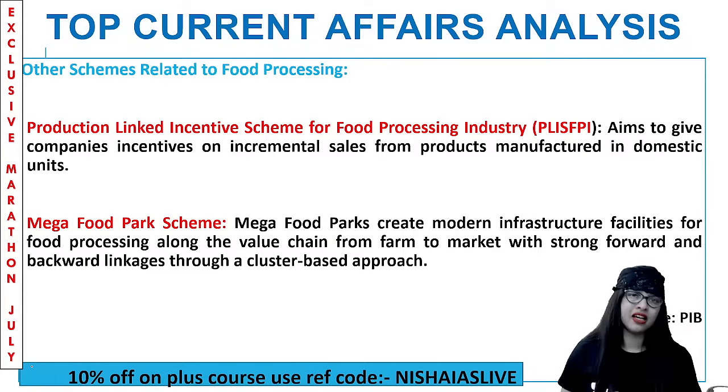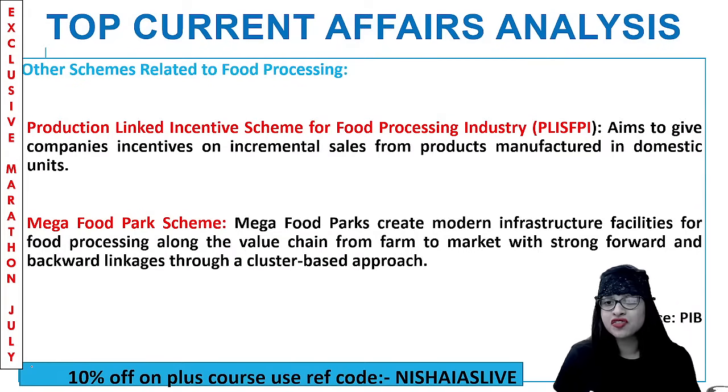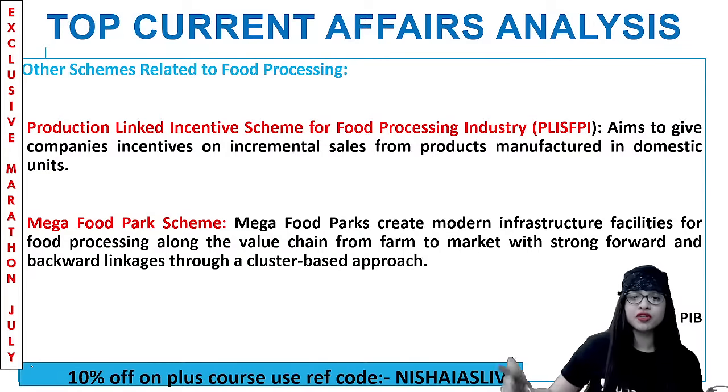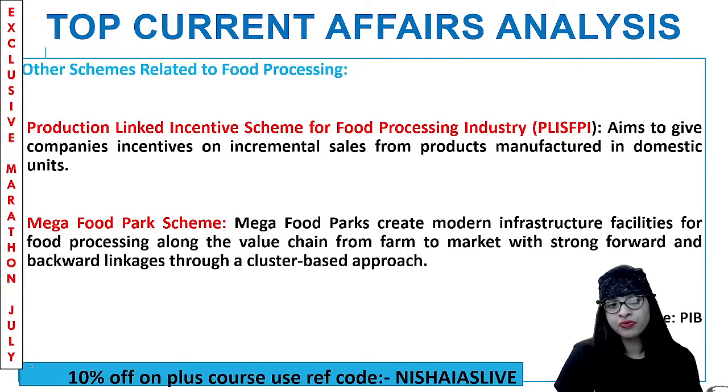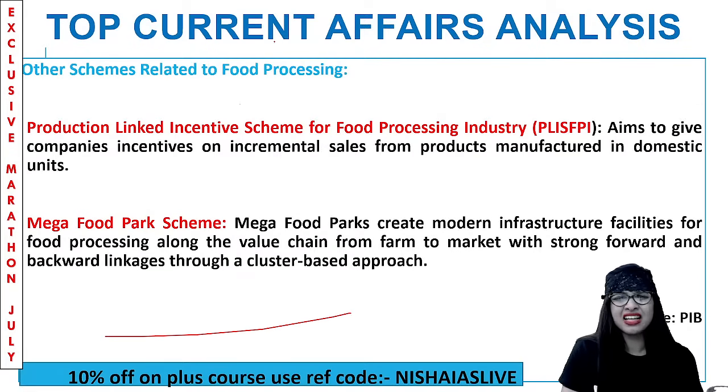And apart from this, the other scheme related to food processing is the PLI scheme. Once again, PLI is coming. It's the fifth or the sixth time I'm repeating this. The PLI for the food processing industry: the aim is to give companies some incentive on incremental sales from whatever products they have manufactured within India. Then the mega food park scheme is basically to create modern infrastructure facilities for food processing along the value chain from farm to market. So you will have very strong forward and backward linkages through a group or cluster based approach. So these are the other schemes related to food processing. This is very important. Clear?